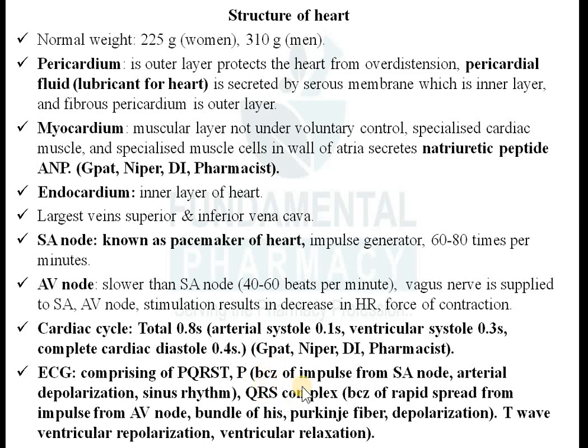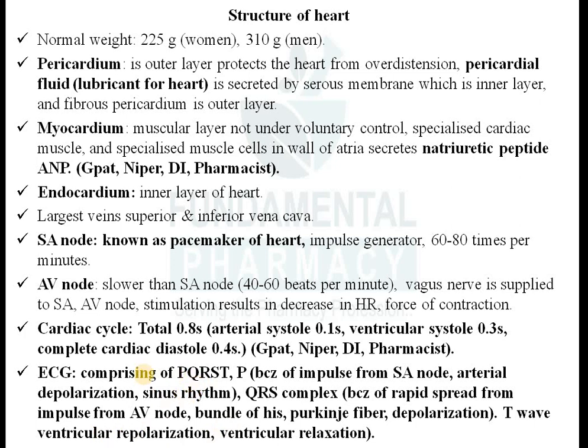The P wave is because of the impulse from the SA node. Whatever impulse is generated will be shown by the P wave. That is atrial contraction, atrial depolarization, sinus rhythm. If there is generation of impulse in the SA node, that impulse will cause contraction of your atrium.